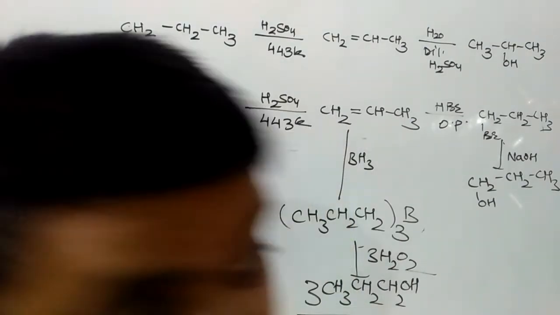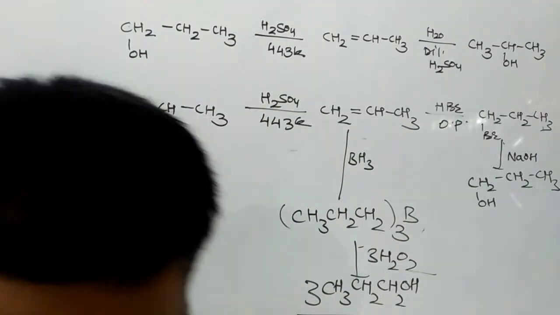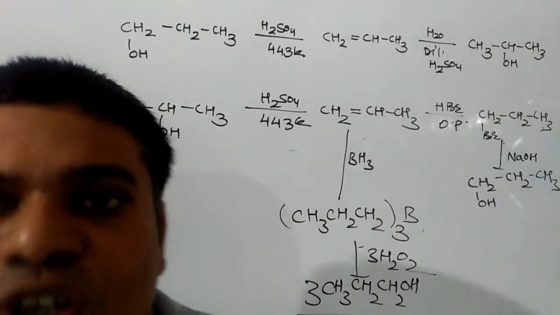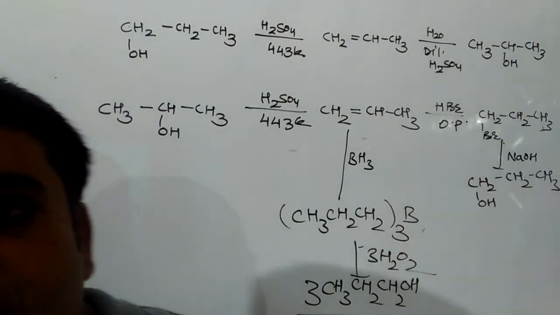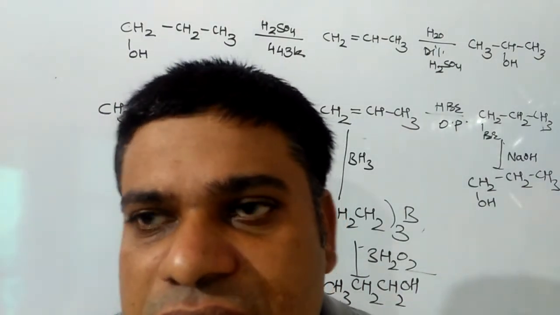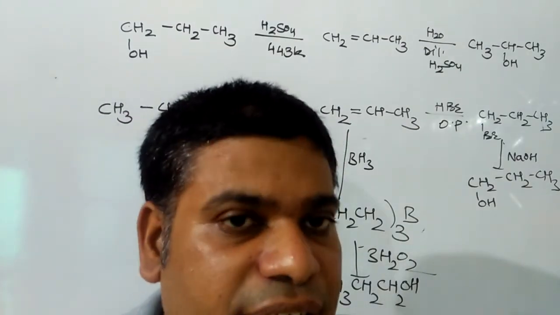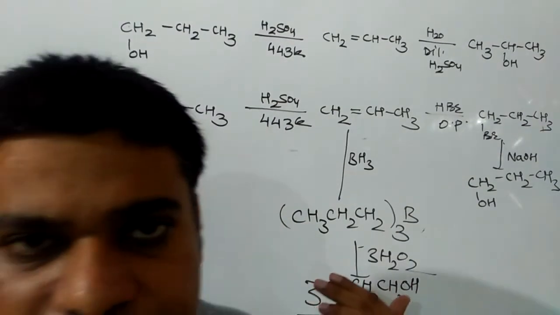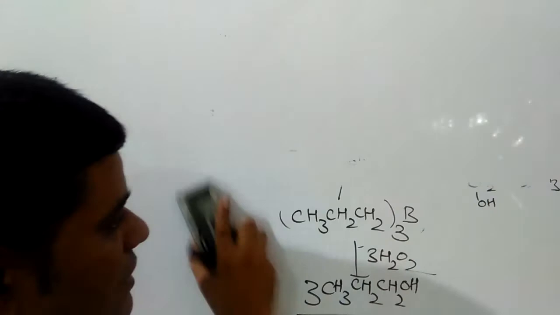The third important reaction of alcohol will be the oxidation reaction. Here, in the oxidation reaction, the product will depend on the nature of the oxidizing agent. If you are going to use a stronger oxidizing agent, then primary alcohol will form first aldehyde, then carboxylic acid, and the number of carbons in the three states remains the same.